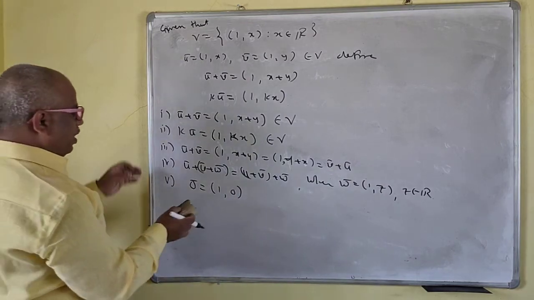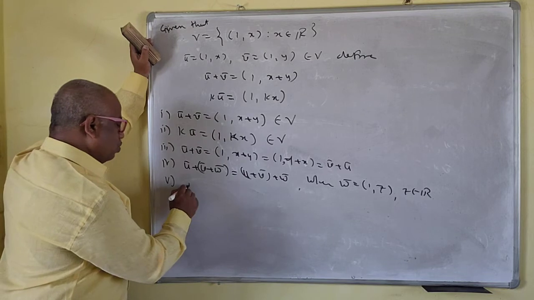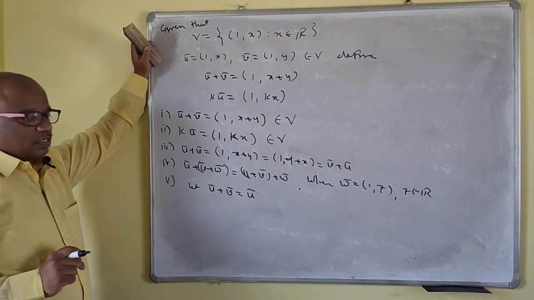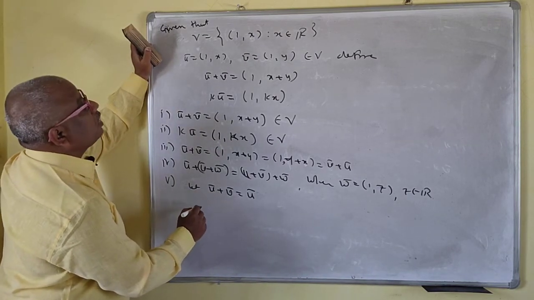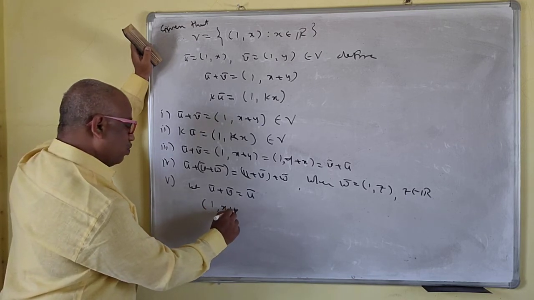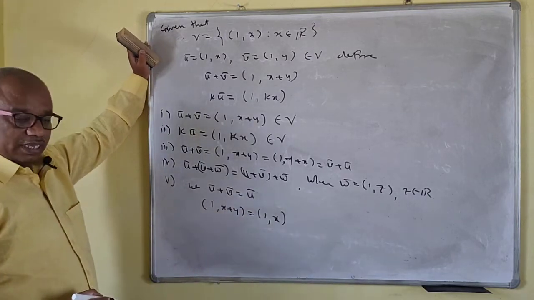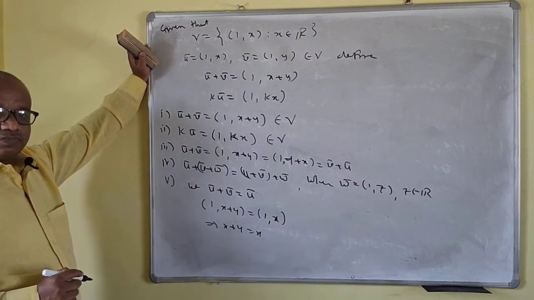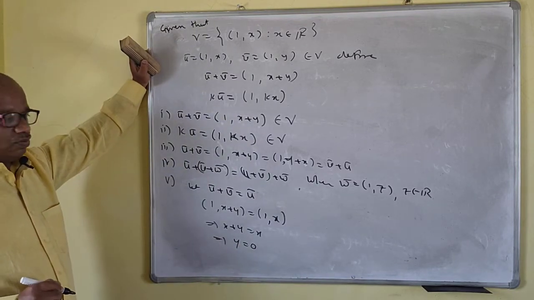If you want to find this, let u bar plus v bar be equal to u bar. So v bar is the one we want. u bar plus v bar, (1, x plus y), is equal to (1, x). So this implies that x plus y is equal to x, which implies that y is equal to 0.